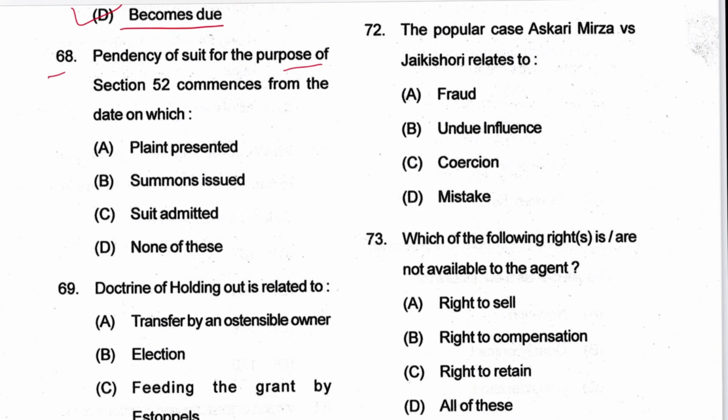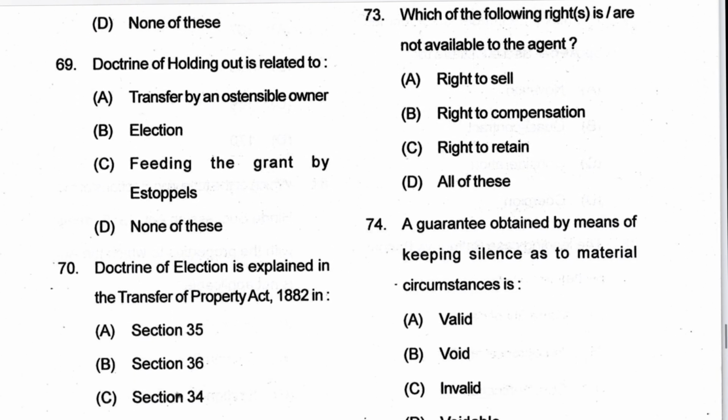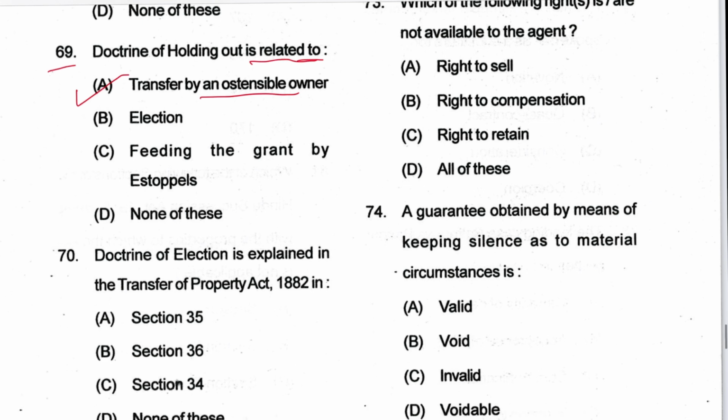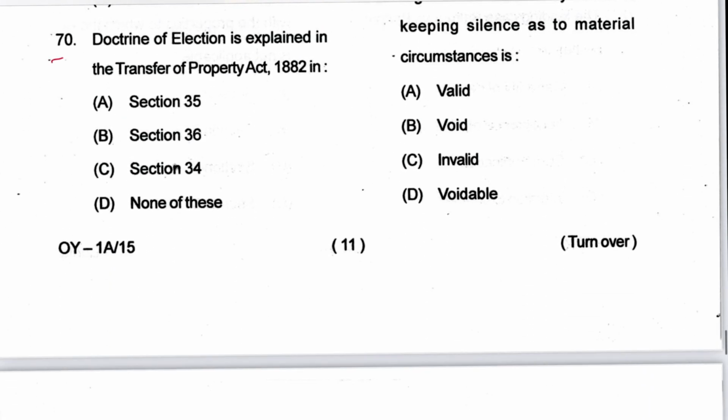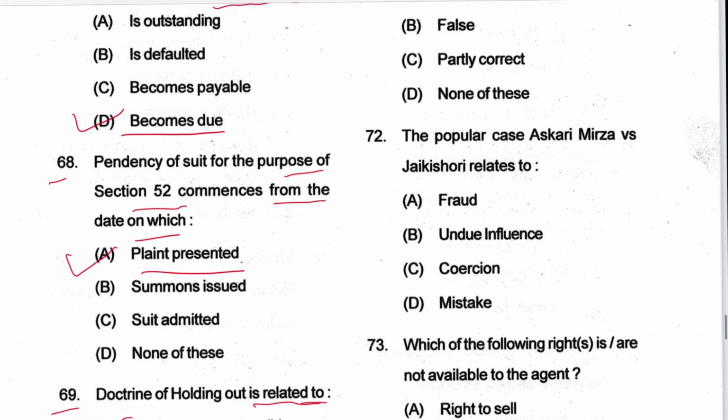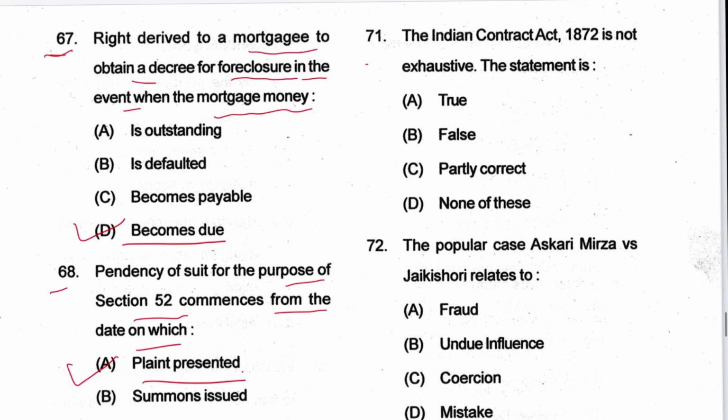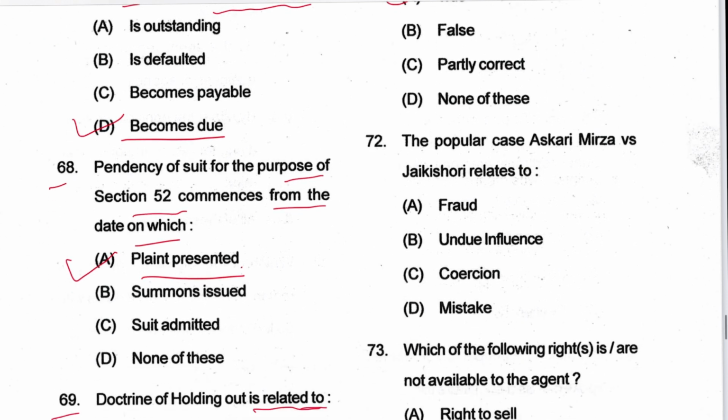Next, 68: the pendency of a suit for the purpose of section 52 commences from the date on which the plaint is presented. A is the answer. Next, 69: the doctrine of holding out is related to transfer by ostensible owner. A is the answer. And where is the provision? Section 41. Election is section 35, and the grant of estoppel is section 43. Next, 70: the doctrine of election is explained in the just mentioned section 35. A is the answer. Next, 71: Indian Contract Act is not exhaustive. The statement is true. A is the answer.